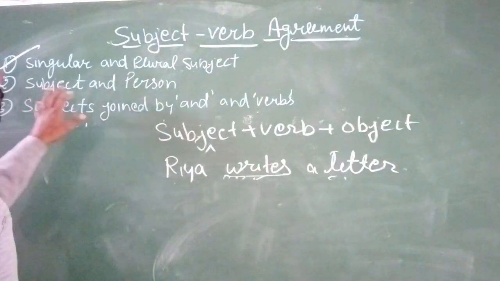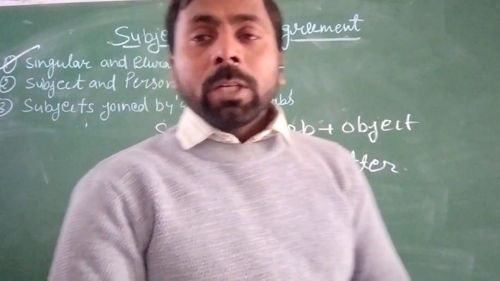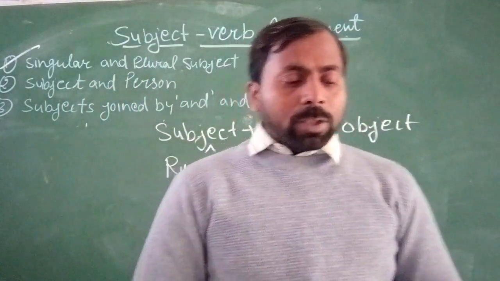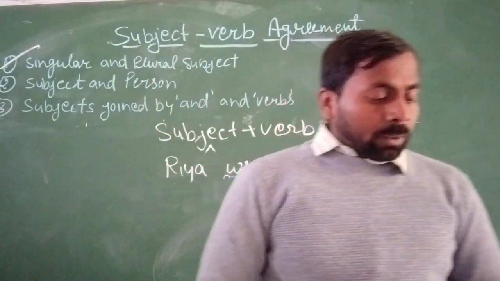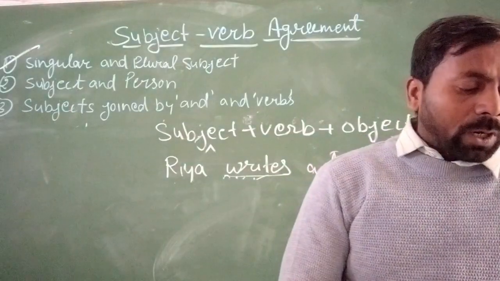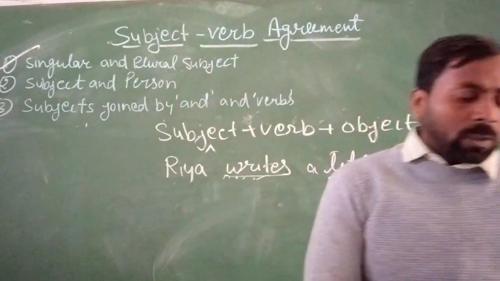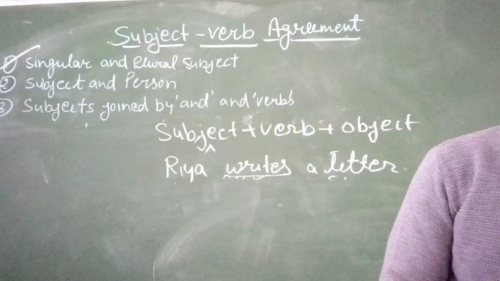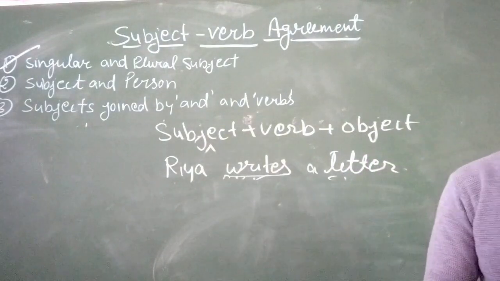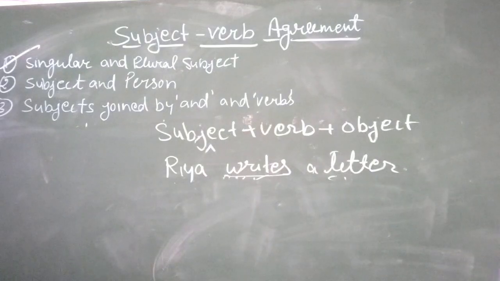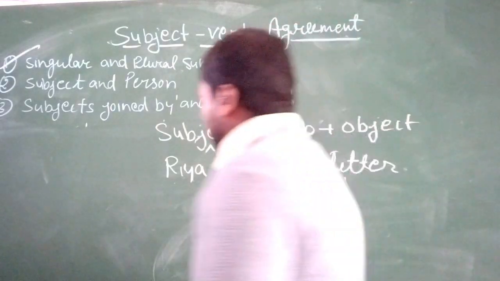Now the next topic is subject and person. Okay, subject and person, it means one thing is remaining here. The verb must agree with the simple subject, the head noun in a noun phrase, and not with its description. For example, the boy with black shoes runs fastest.